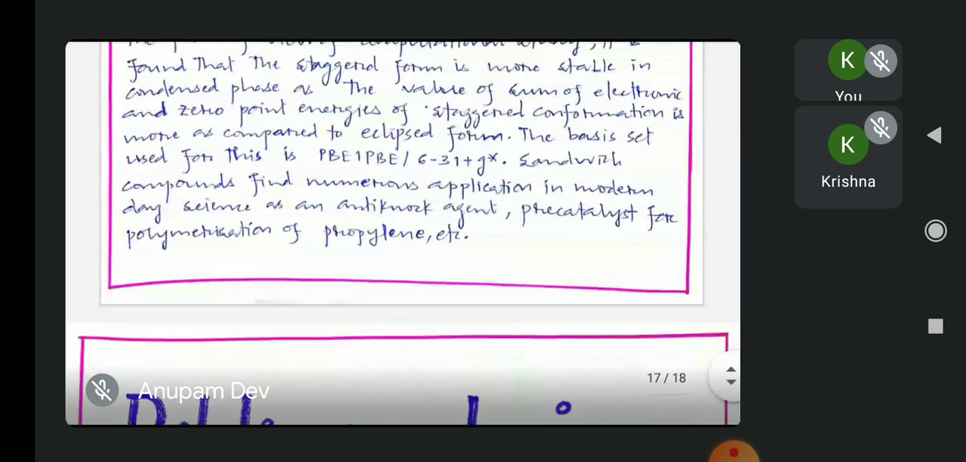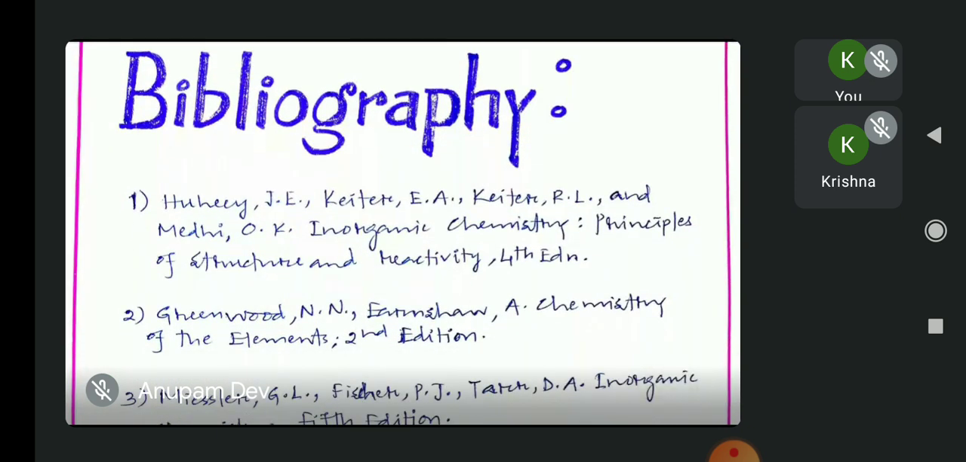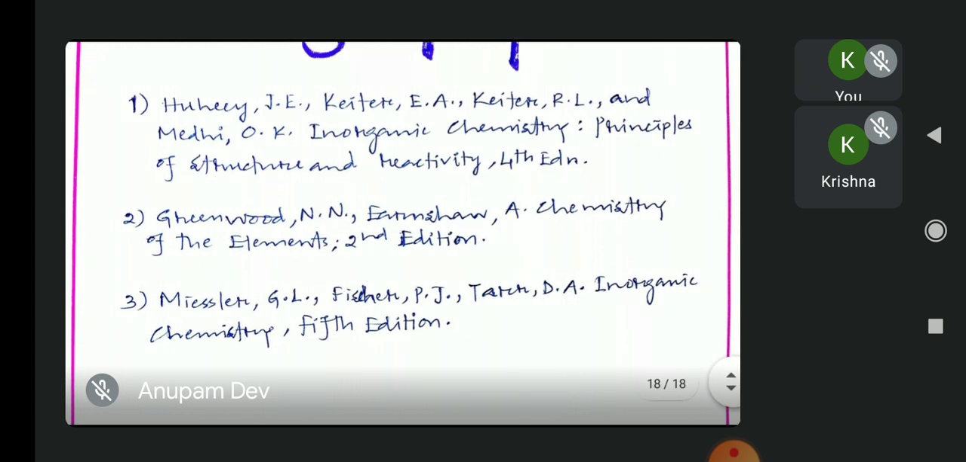So here I would like to conclude by saying that all the information, all the data that we have discussed today are taken from these 3 books. The first is Inorganic Chemistry: Principles of Structure and Reactivity by J.E. Huheey, E.A. Keiter, R.L. Keiter and O.K. Medhi. The second book is Chemistry of the Elements by N.N. Greenwood and A. Earnshaw. And the third book, from which we took the theory, is Inorganic Chemistry by G.L. Miessler, P.J. Fischer and D.A. Tarr.